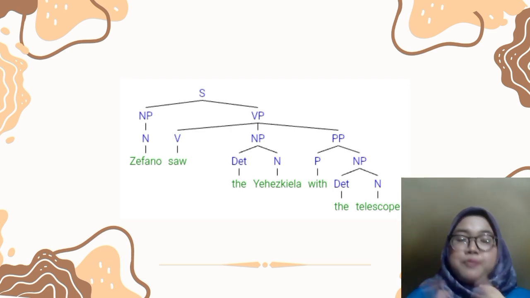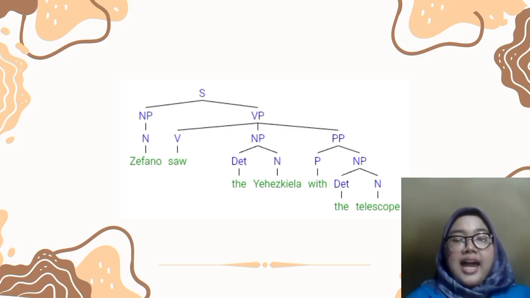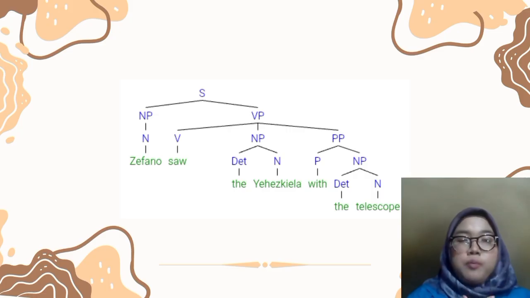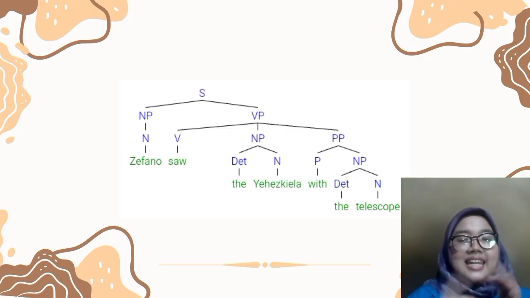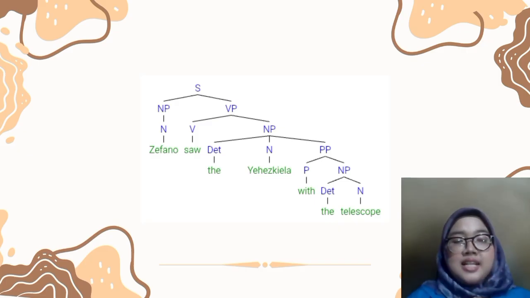Let's analyze the deep structure. The subject is Zevano, the verb is saw, and there is the instrument, with the telescope. This means that Zevano used the telescope to see Yehezkiela. In the deep structure, the action is Zevano saw Yehezkiela using a telescope.